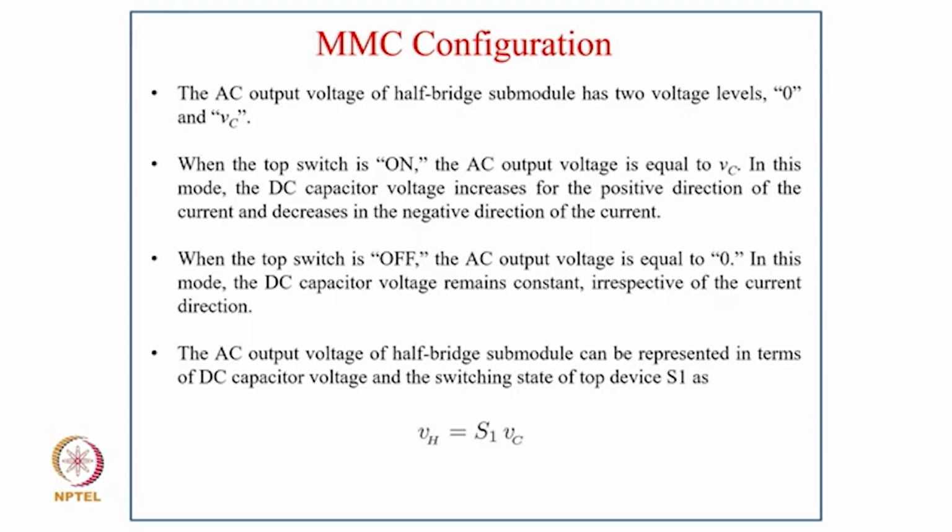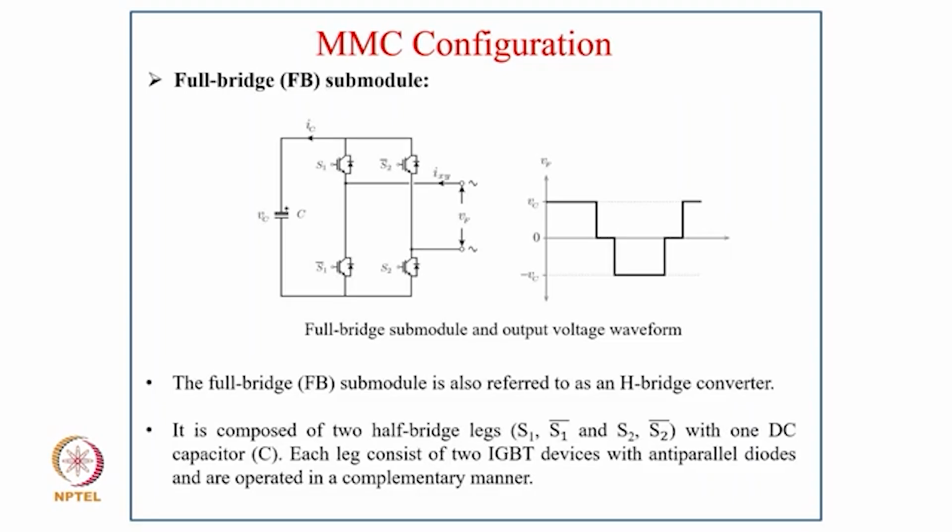When the top switch is off, the AC output voltage is equal to 0, and in this mode the DC capacitor voltage remains constant irrespective of the current direction. The AC output voltage of the half bridge submodule can be represented in terms of the DC capacitor voltage and the switching state of the top device S1, that is VH equal to S1 into VC.